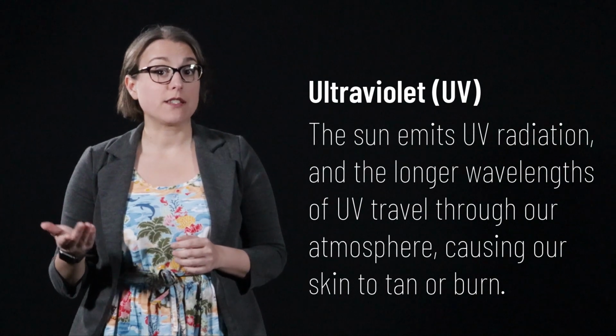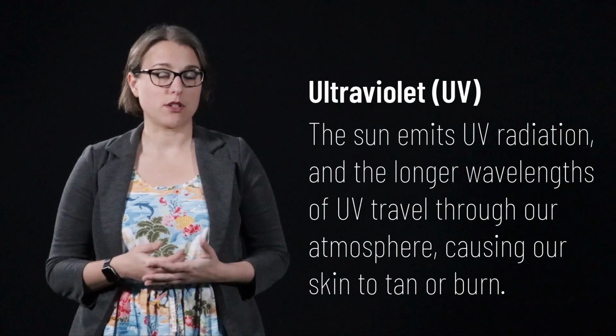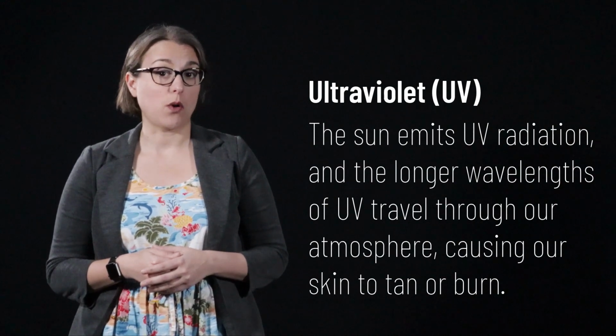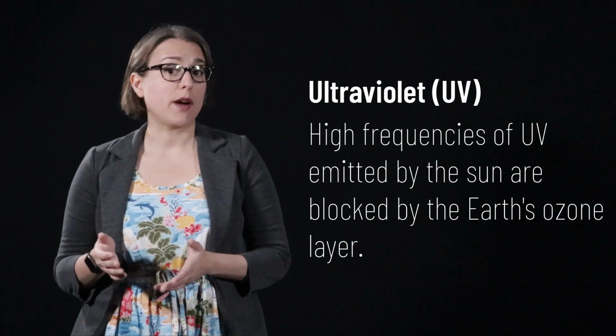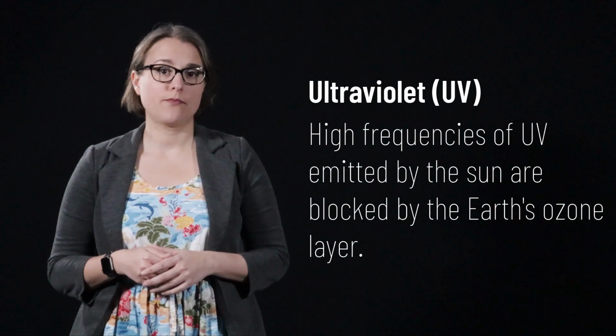Ultraviolet radiation is emitted by the sun. Some of this UV transmits through the Earth's atmosphere and is the reason why our skin becomes darker with sun exposure. Sunscreen can help block the damage caused by UV light. Higher frequencies of UV are blocked by the Earth's ozone layer and do not reach the surface of the planet.